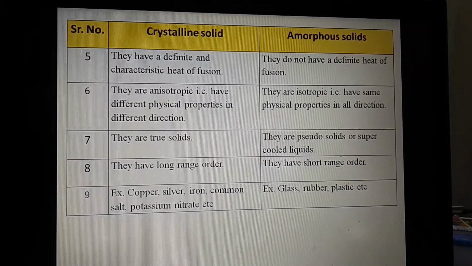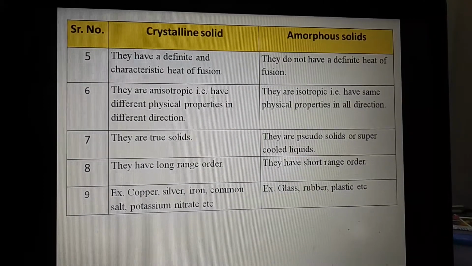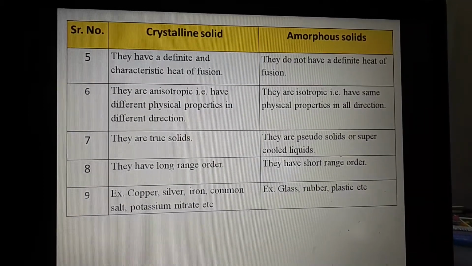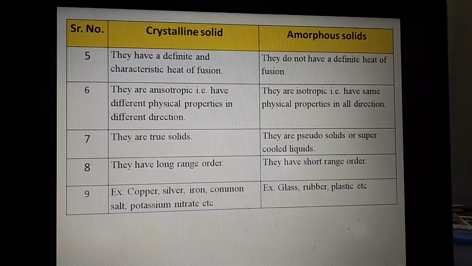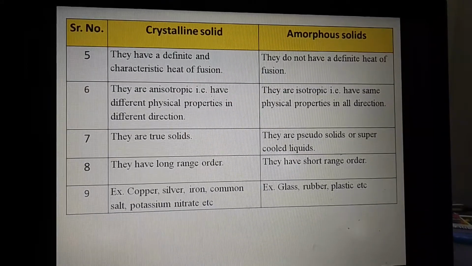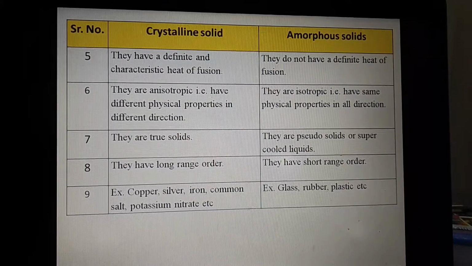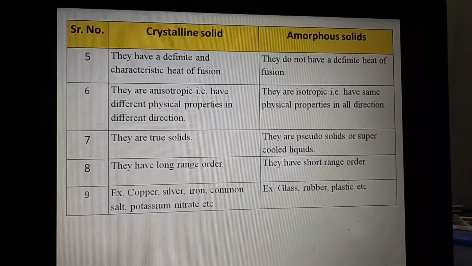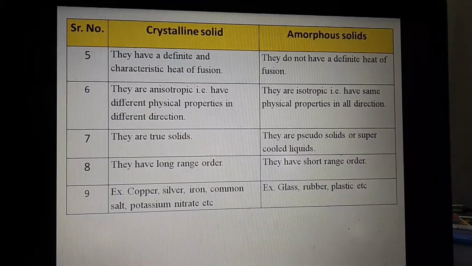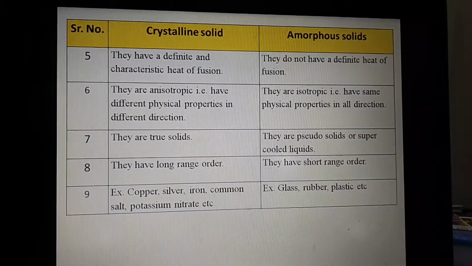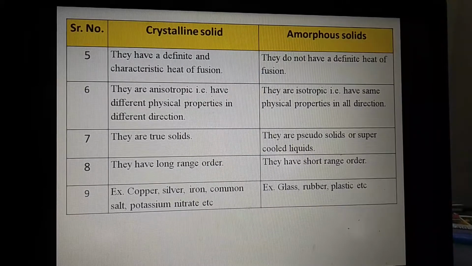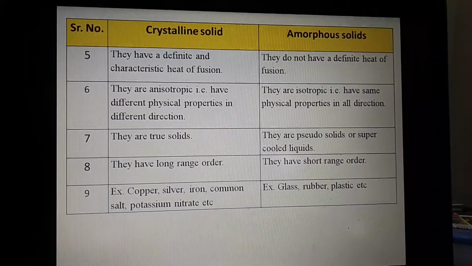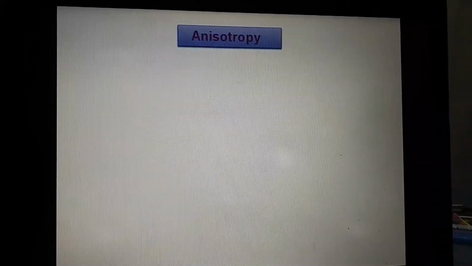Then crystalline solids are anisotropic, that is, they have different physical properties in different directions. That anisotropy we will see in the next slide also. And amorphous solids are isotropic, that is, they have the same physical properties in all directions. Meaning as we go in any direction, the amorphous solid will show the same physical properties.